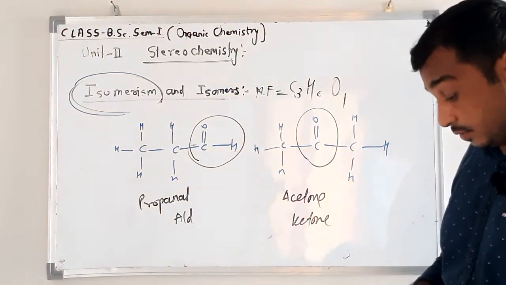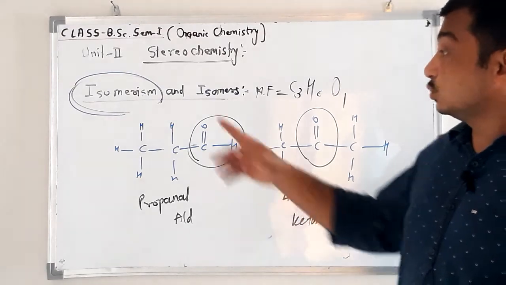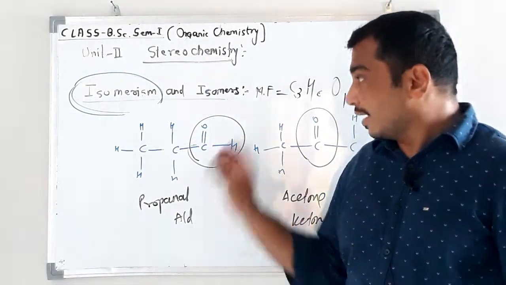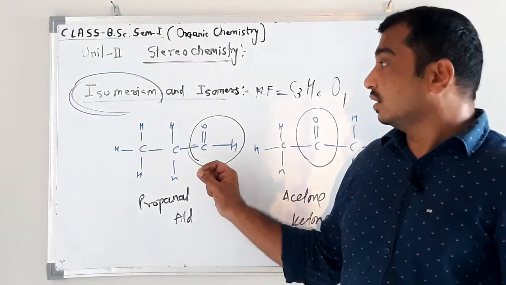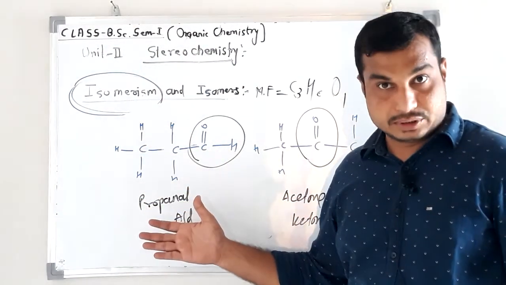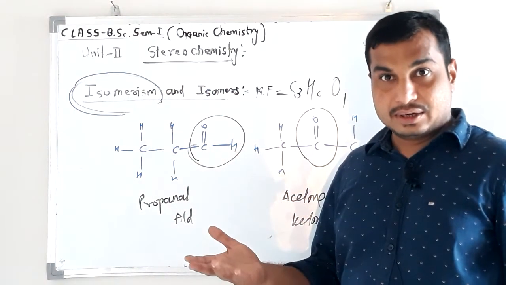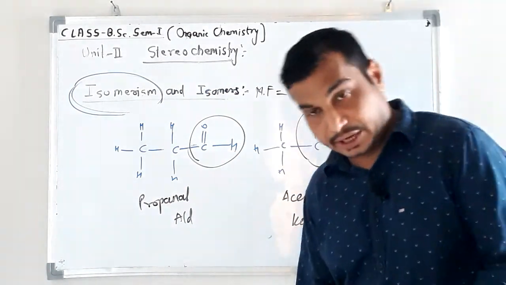So students, go through this topic, isomers and isomerism. In the next video I am going to start classifying different types of isomers. Okay, and what are the different types of isomerism with examples and their classification. Okay, thank you very much.